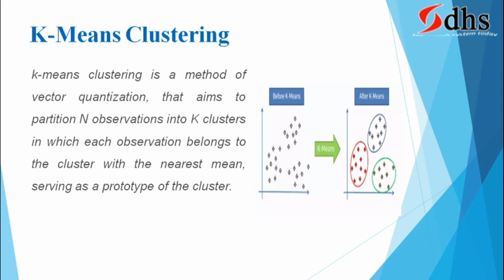K-means clustering. K-means clustering is a method of vector quantization that aims to partition n observations into k clusters, in which each observation belongs to the cluster with the nearest mean, serving as a prototype of the cluster. Now consider a classroom where there are 100 students. That is called n observations. The teacher wants to divide the students into 3 categories. That is called k categories. K is 3 here and n is 100 here.